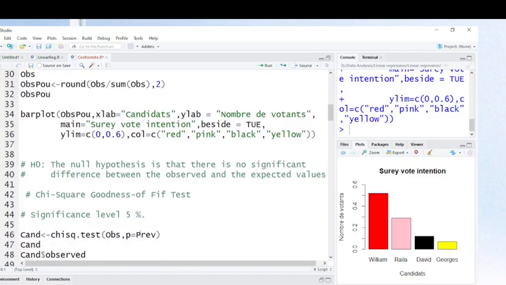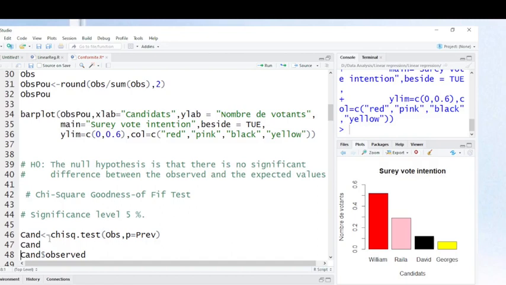When the p-value is less than 5%, we are going to reject the null hypothesis that there is no significant difference between the observed and the expected values. However, when the p-value is greater than 5%, the null hypothesis will not be rejected, and we conclude that there is no significant difference between the observed and the expected value.